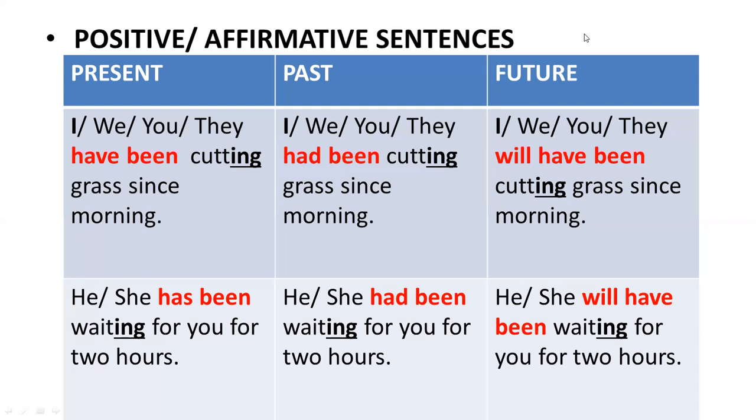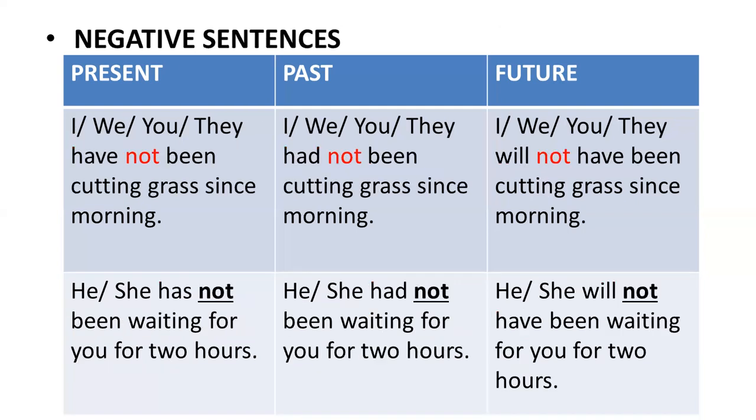When we move to future, has, have, and had are replaced by will have been. The rest is the same. You will have been cutting grass since morning. And the other one, she will have been waiting for you for 2 hours. This is how we make positive or affirmative sentences in perfect continuous.